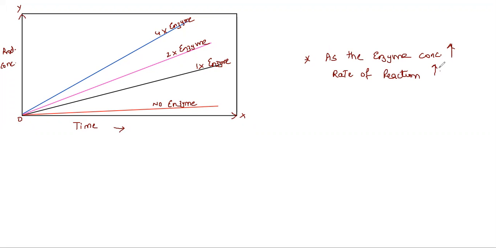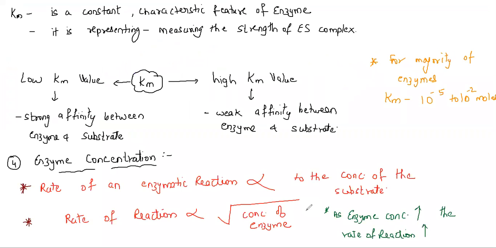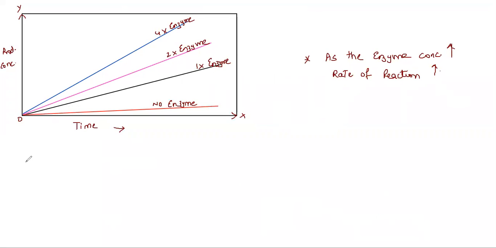So this is another factor affecting the enzyme action. The next factor, factor number 5 affecting the enzyme, is other substances.